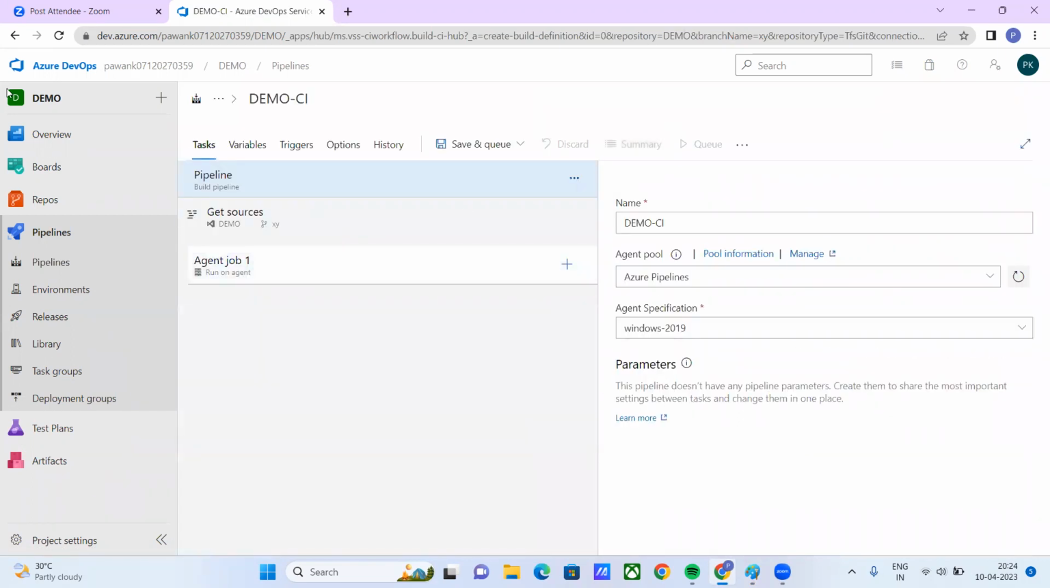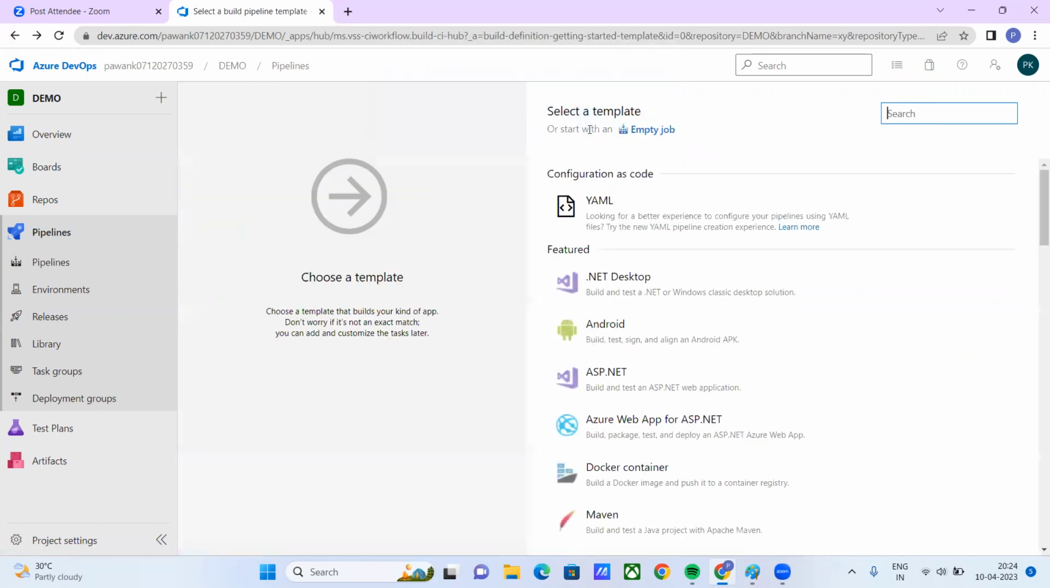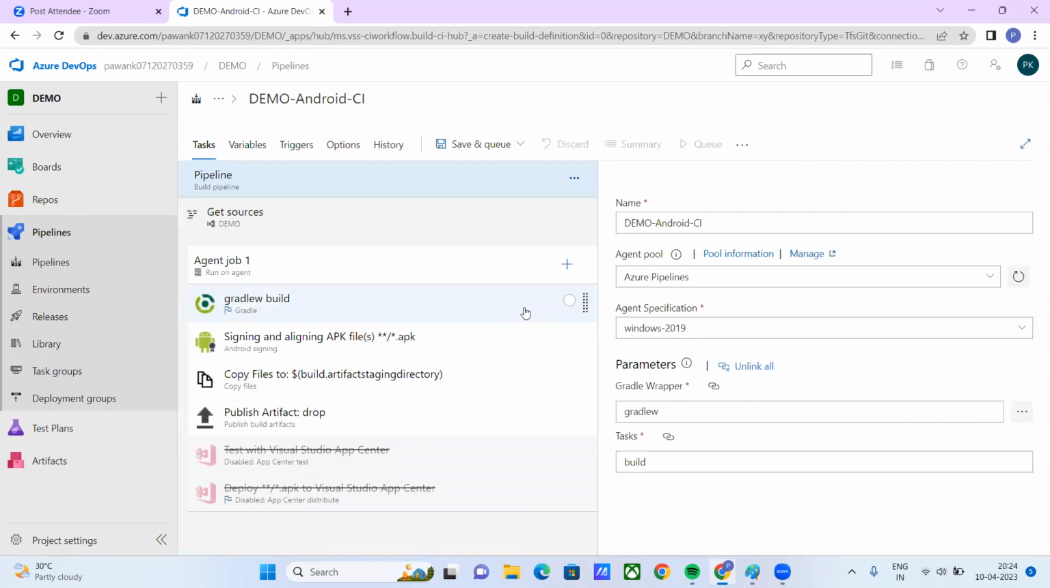I did empty. Now I'm going to create something today. I'm not going to create an empty job today. I'll create something with .NET. Okay, let's see. I'll go with Android. Android is in demand today. So this is the thing actually. See, now what we did, we have selected the task, right?